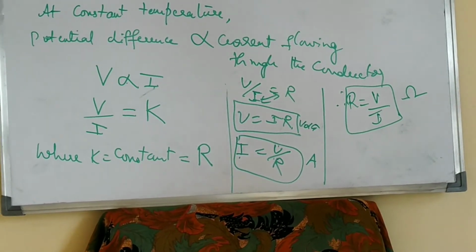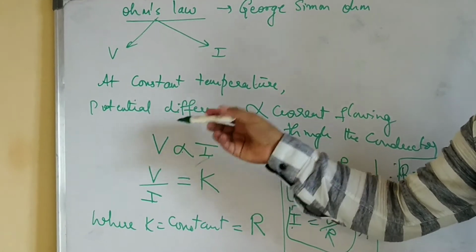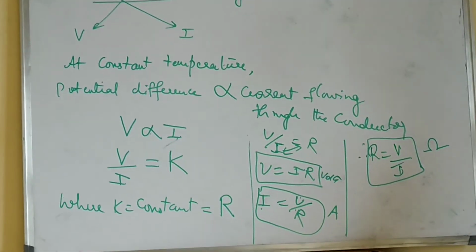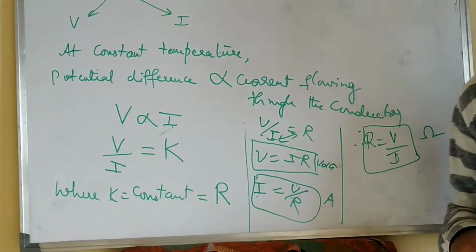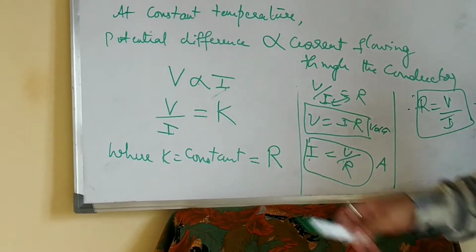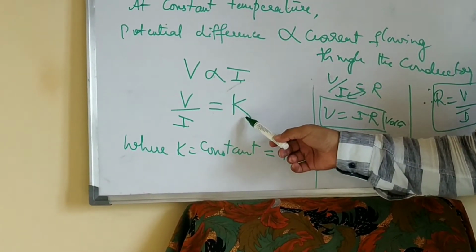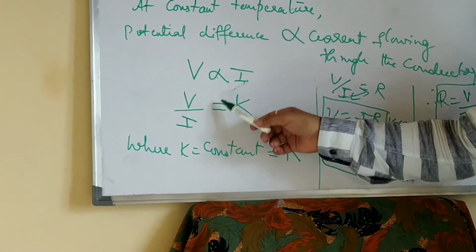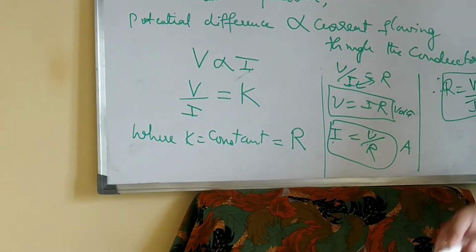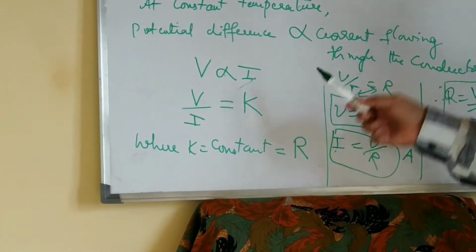What is the definition of Ohm's law? At constant temperature, the potential difference between 2 points of a conductor is directly proportional to the current flowing between the 2 points of the conductor. So in the process, V is directly proportional to I. V divided by I is equal to some constant K. This proportionality sign goes off and we are introducing a constant K. That constant of proportionality, that is K, is called resistance. That is R.